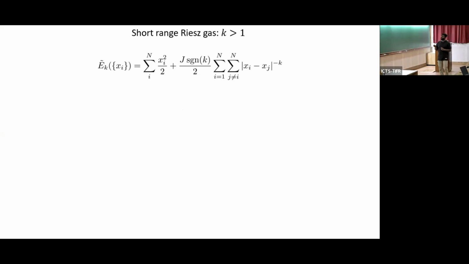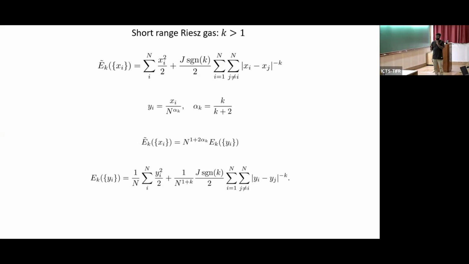We confine these particles to a harmonic trap. Basically, this will not allow the particles to fly away. Since this is a repelling system, the particles could fly away, but the trap holds them down. Because of that, there is a typical length scale, of the order n to the power alpha k, beyond which the particles cannot go, where alpha k depends on which interaction you're choosing. And because of this length scale, the energy turns out to be super extensive. For a normal system, if you double the number of particles, the energy becomes double. However, this is super extensive in the sense that the energy becomes more than double.